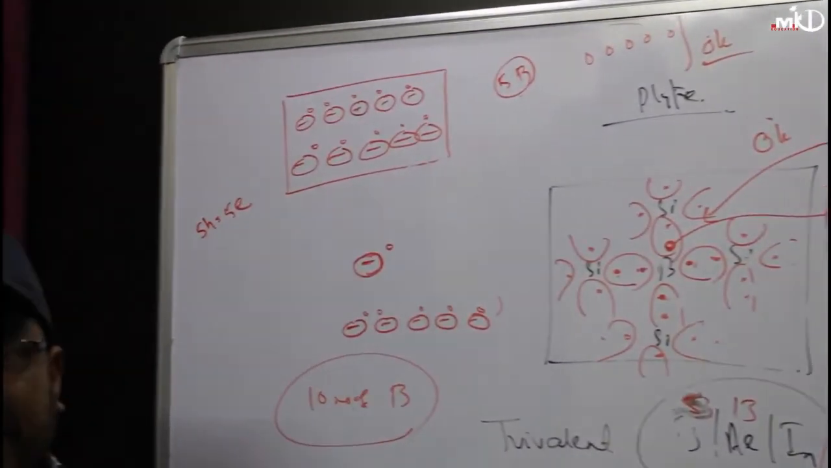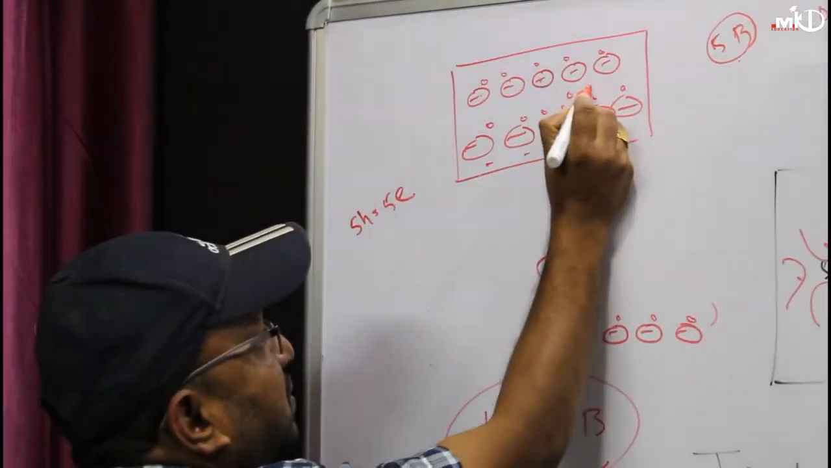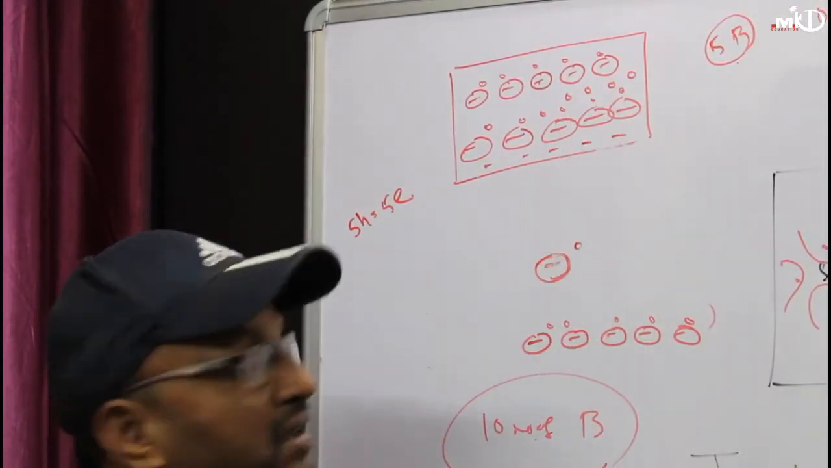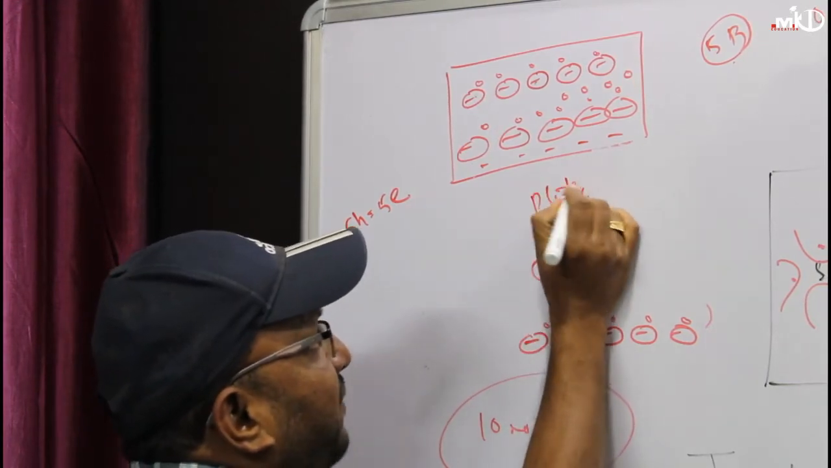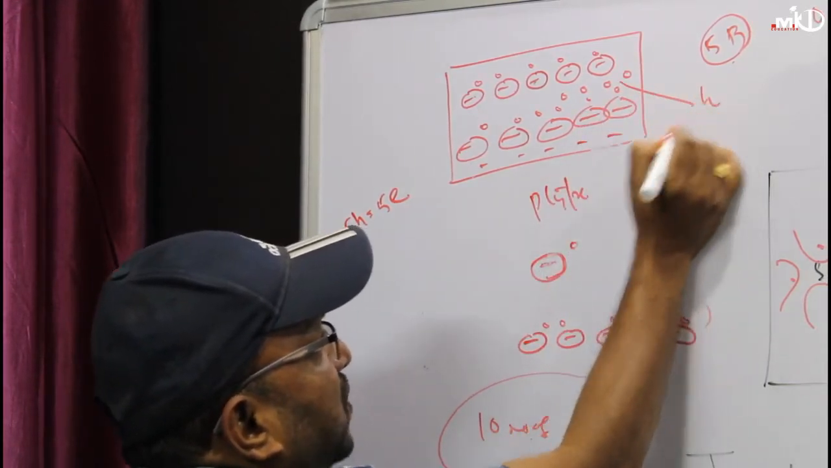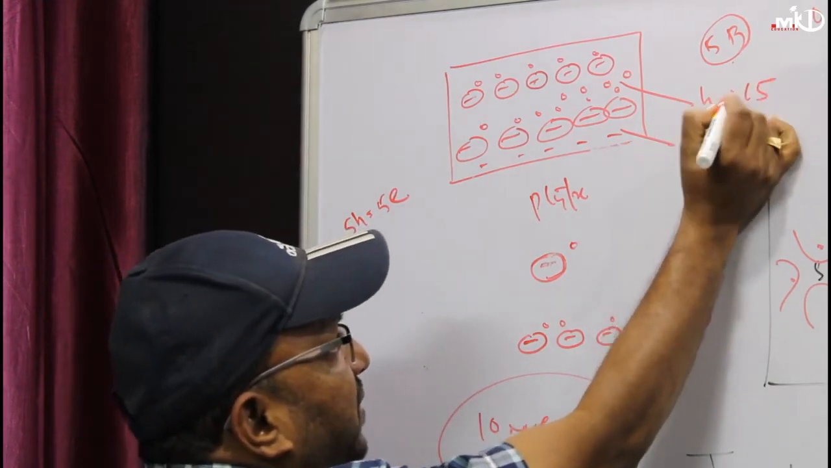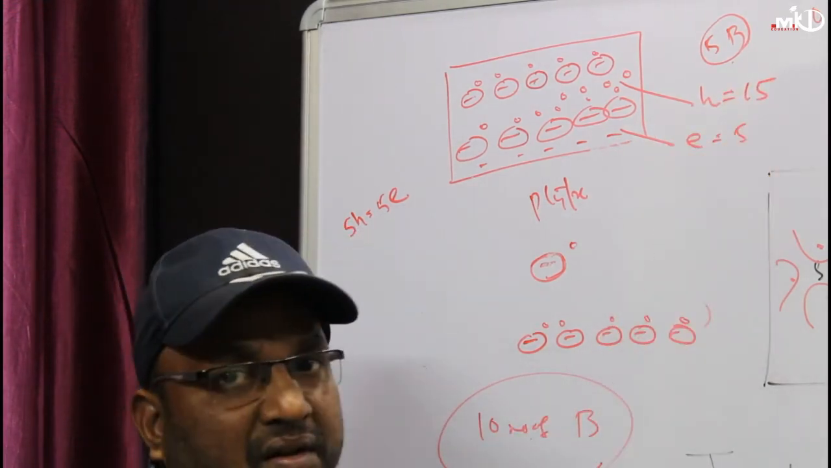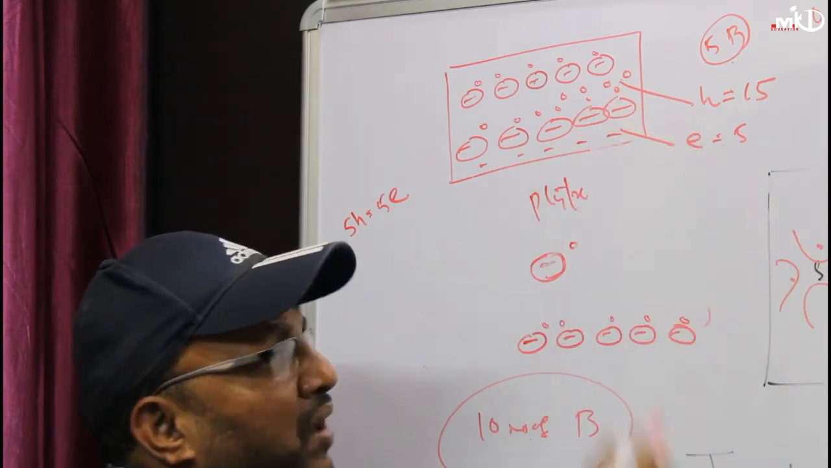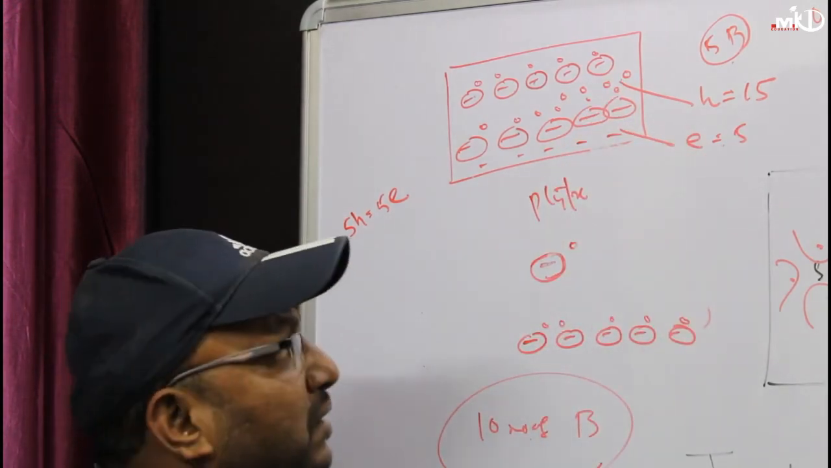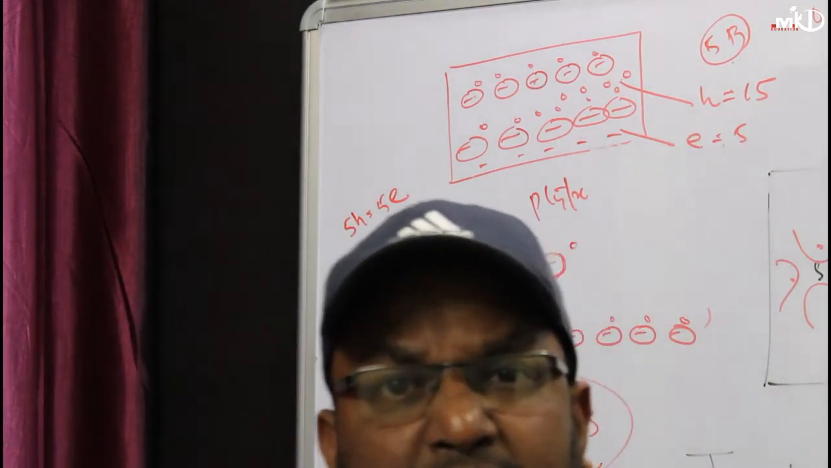This is called intrinsic concentration. Now I am getting what? 5 electrons and 5 holes. So if you see this particular bar, this is called a p-type bar. Why p-type? In this case, the number of holes is greater than what? The number of electrons. In this, holes, tell me? 15. Electrons, tell me? 5. So in a p-type semiconductor, the number of holes is more than the number of electrons. And here holes are called the majority carriers. Electrons are called what? Minority carriers.